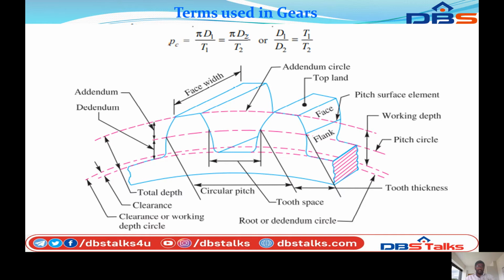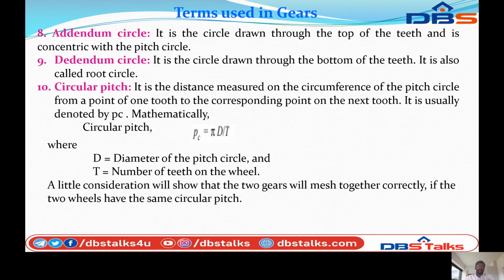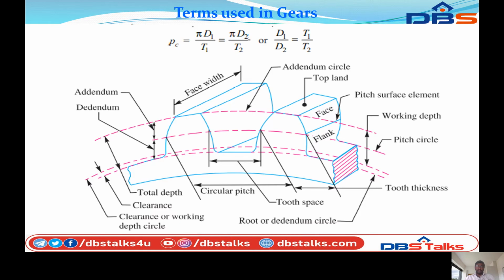These are the terms used in gear teeth, and we can discuss them one by one: addendum, dedendum, clearance, circular pitch, and we can calculate the formula. Circular pitch PC is equal to pi D by T. Since two gears mesh, PC is equal to pi D1 by T1, which is equal to pi D2 by T2.